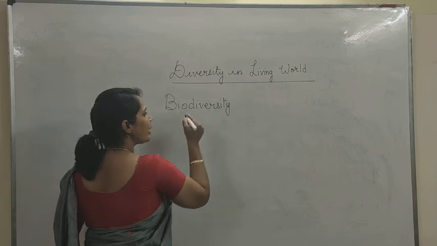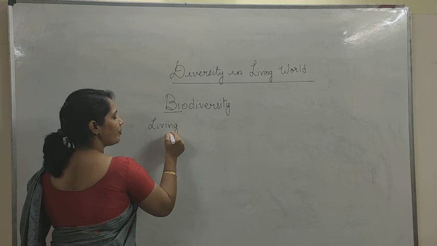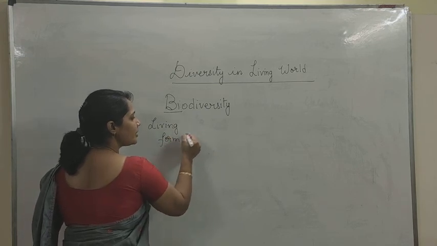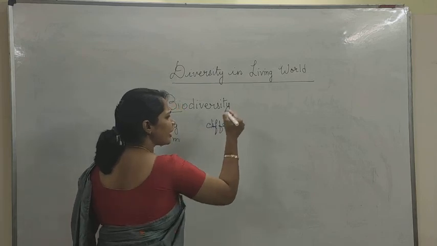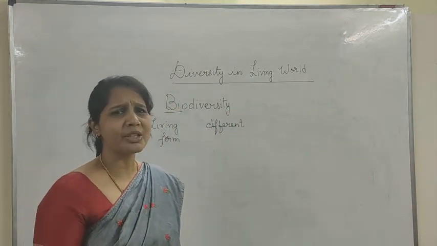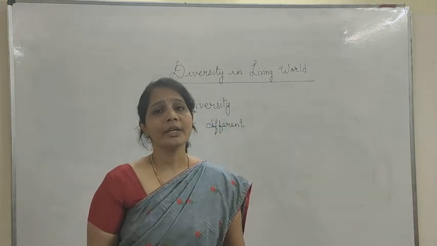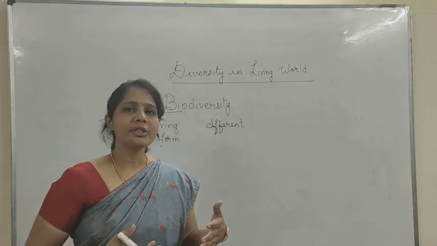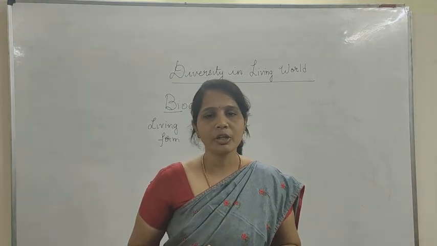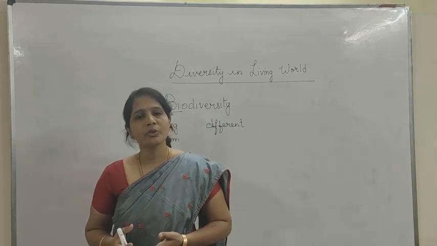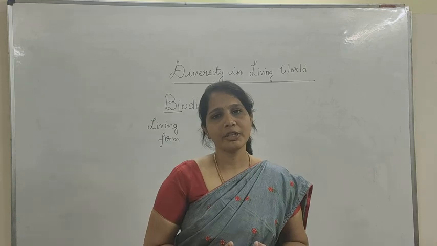So what is biodiversity? Bio is the living forms. Diversity is the different ones. The different microorganisms, the different animals, the different plants which all comprise under the nature. Right? So, when we come across these different kinds of animals and plants and microorganisms and all, it would be rather difficult to identify. First we identify them, right? So, identification is being done.